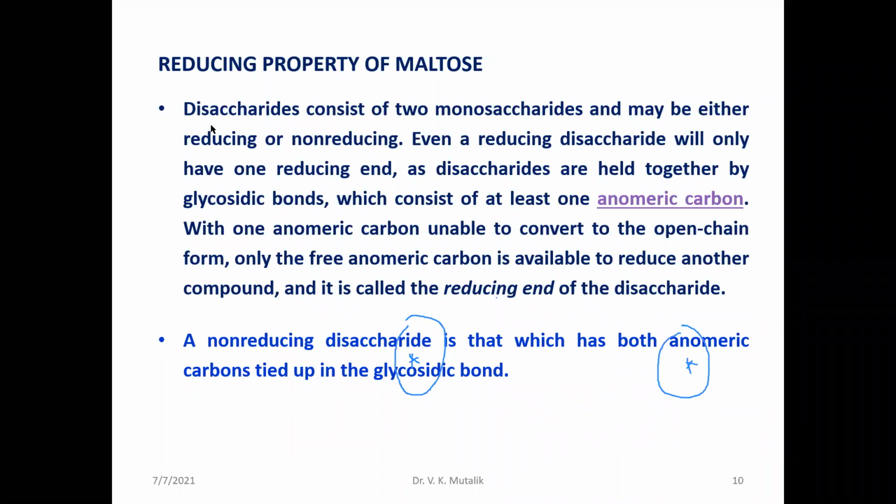Okay, the disaccharides consist of two monosaccharide units and may be either reducing or non-reducing. Even a reducing disaccharide will only have one reducing end, as we have already seen. Disaccharides are held together by the glycosidic bond, which involves at least one anomeric carbon. That anomeric carbon, if it is set free, can show the reducing property.